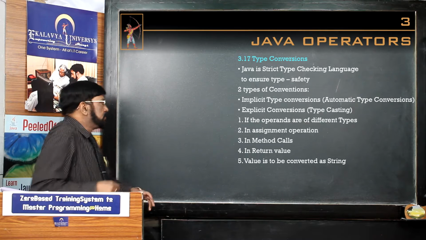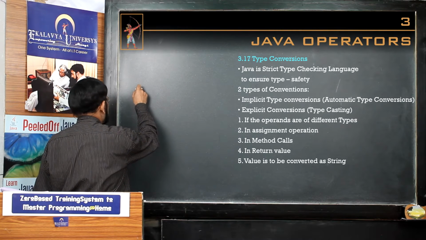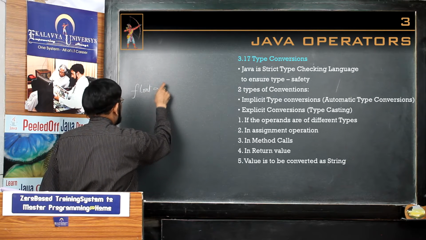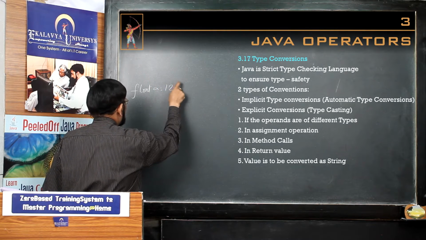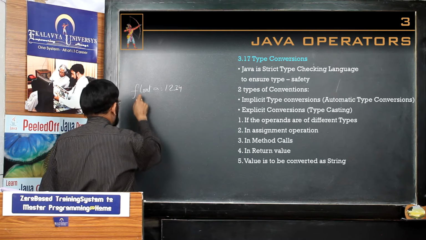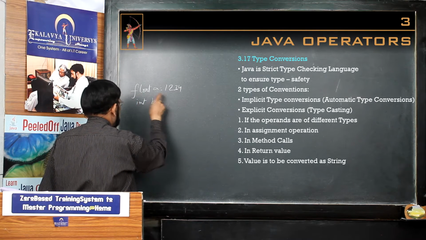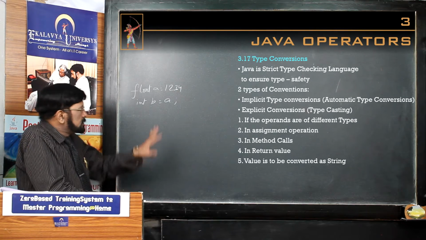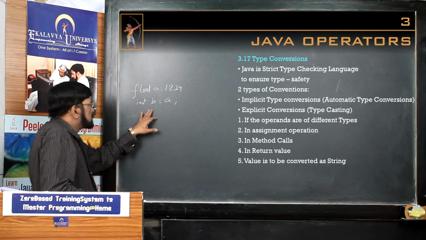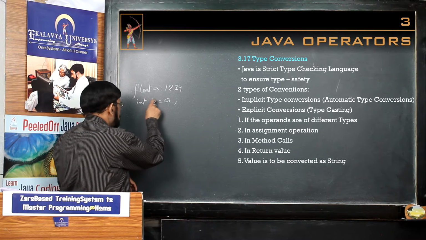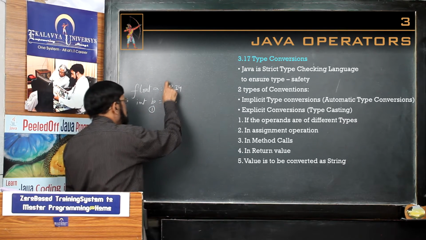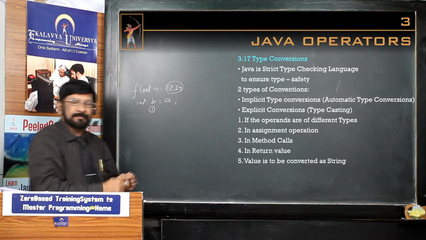In C, let me give you a simple example: float A = 1.234; int B = A. If you do this, no error will come, and simply 1 is stored in B. It is automatically truncated.